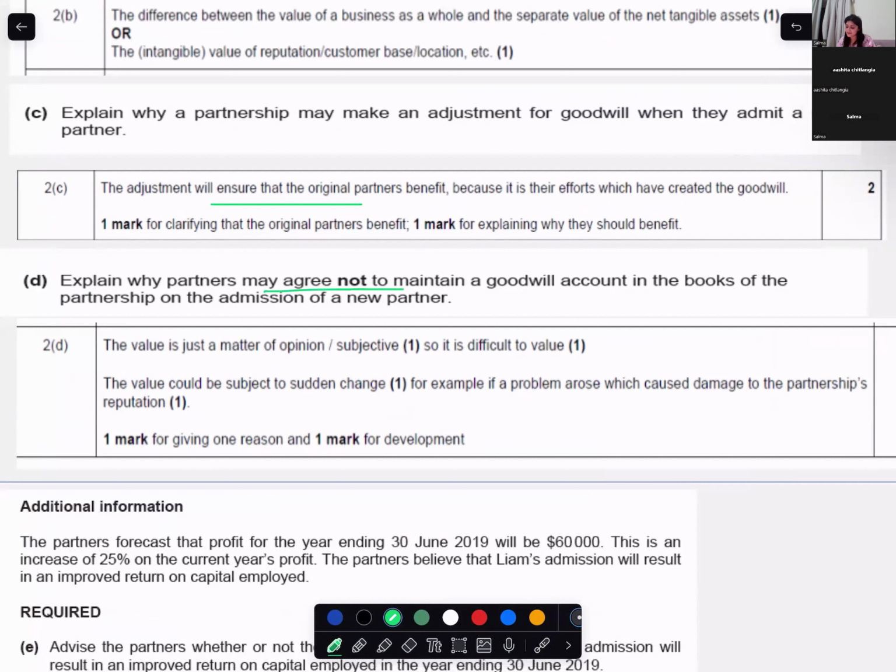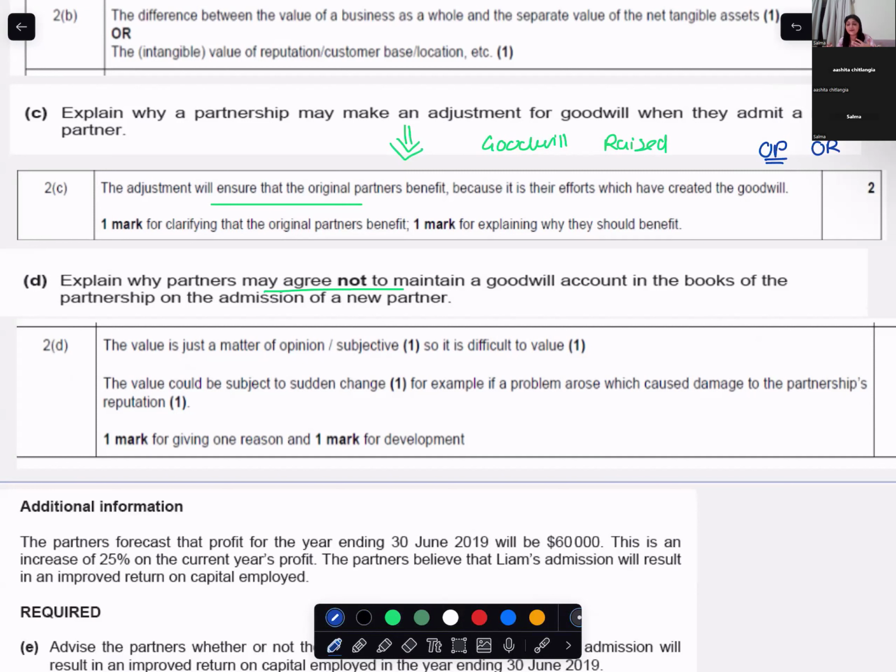Explain why the partners may not agree to have goodwill in the books after admission. When they ask the new partner to bring in goodwill, we say goodwill is raised. And goodwill is raised amongst whom? Old partners, in the old ratio, because the goodwill is to compensate the old partners. But once he brings the goodwill, this amount becomes a part of the new firm. Then the partners agree that they don't want the goodwill to be seen in the books, so they write it off.